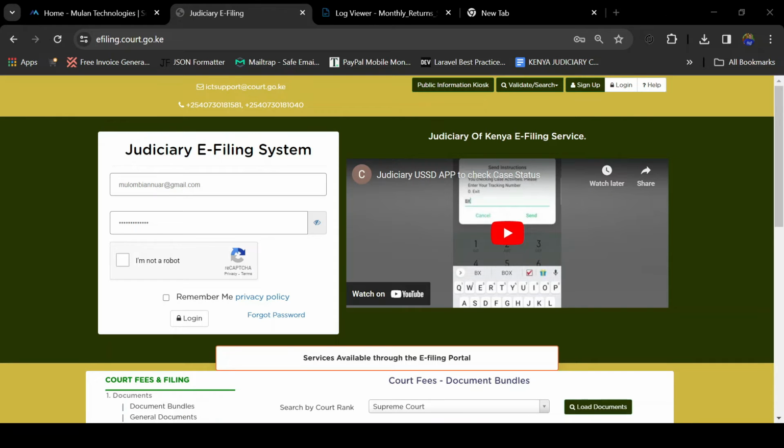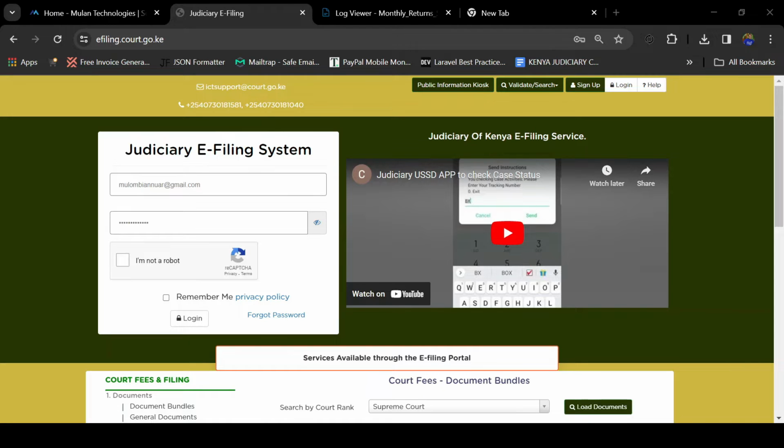Good people, as you are aware, the Chief Justice, Honorable Martha Koome, has just launched the Judiciary E-filing System, meaning that now, moving forward, members of the public will be able to file their cases online. Now the question that we are asking ourselves: what is the Judiciary E-filing System? The Judiciary E-filing System is a web-based online portal that sits on a server and can be accessed from any location where there is internet connection.